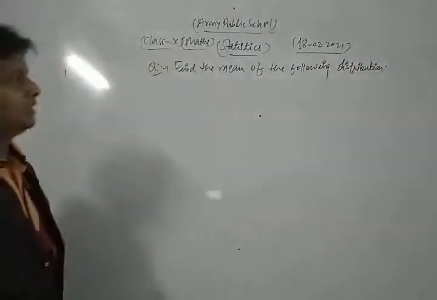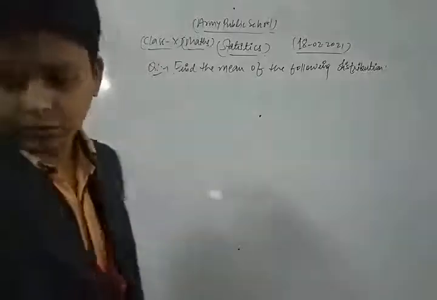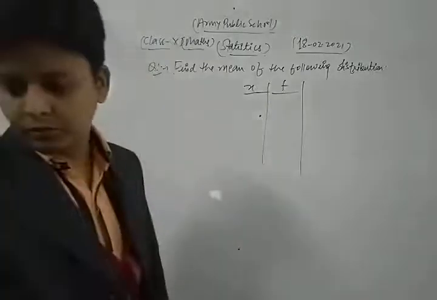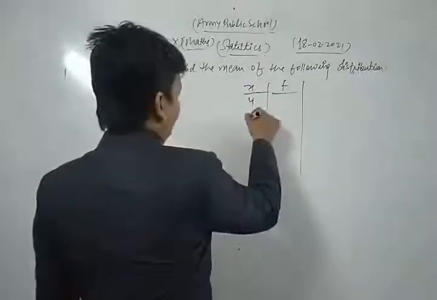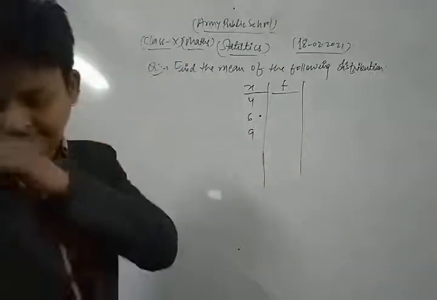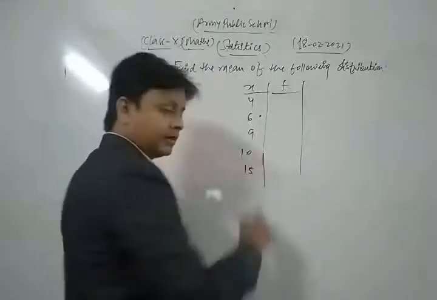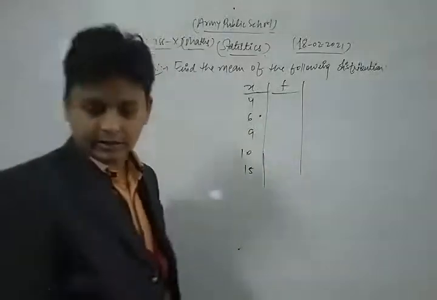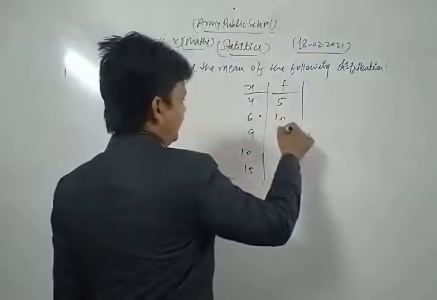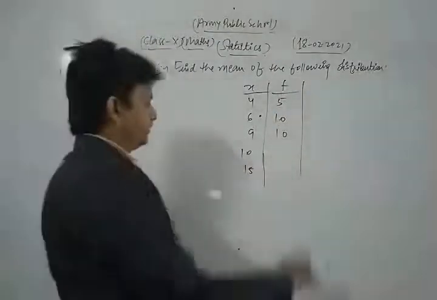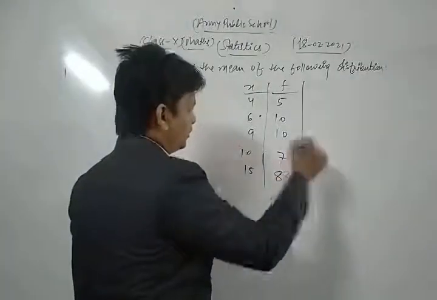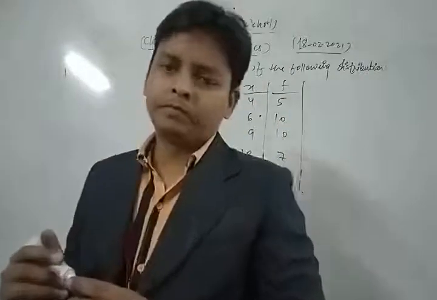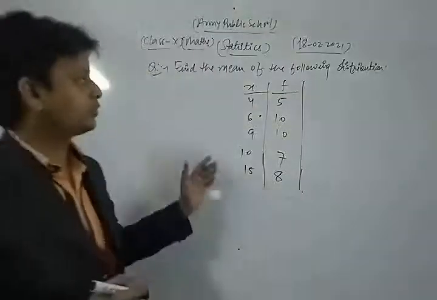Find the mean of the following distribution, where the variable x is 4, 6, 9, 10, 15, and their corresponding frequencies f are 5, 10, 10, 7, 8. This is a very important question based on mean. Let's see what the process is to solve this type of question.